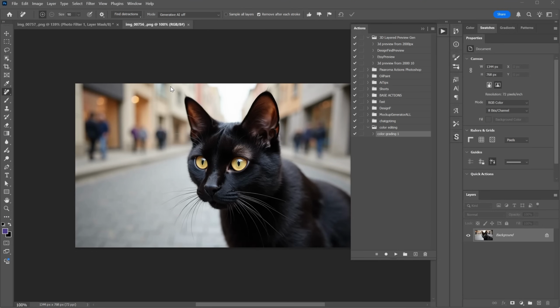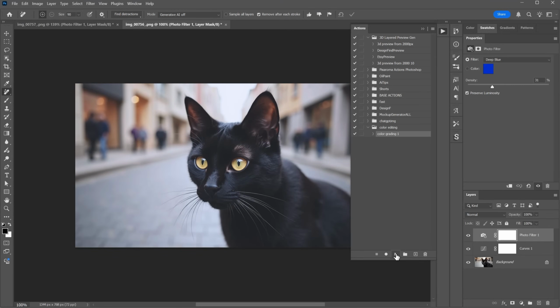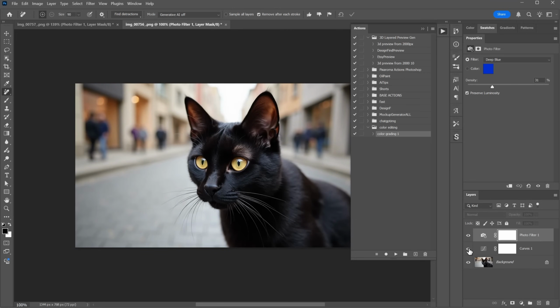Let's open a new image with similar lighting and try the same action. With that action selected, I press play. I get an instant change, and you can see the same adjustment layers added to the image. How cool is that? Now you can keep the same mood across the entire video.